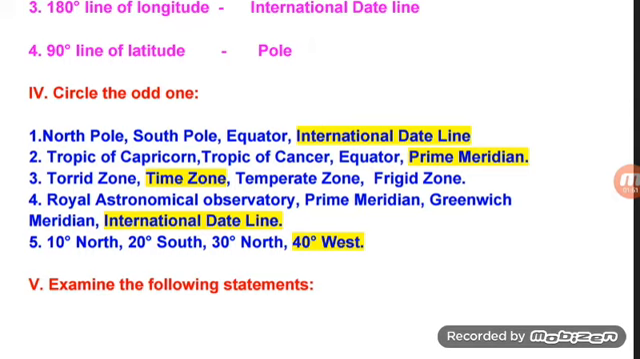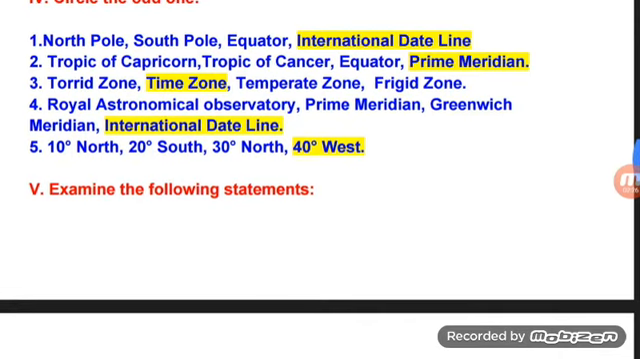Answer: International Date Line. Tropic of Capricorn, Tropic of Cancer, equator, prime meridian. Answer: prime meridian. Torrid zone, time zone, temperate zone, freeze zone. Answer: time zone. Royal Astronomical Observatory, prime meridian, Greenwich meridian, International Date Line. Answer: International Date Line. 10 degree north, 20 degree south, 30 degree north, 40 degree west. Answer: 40 degree west. Examine the following statements.